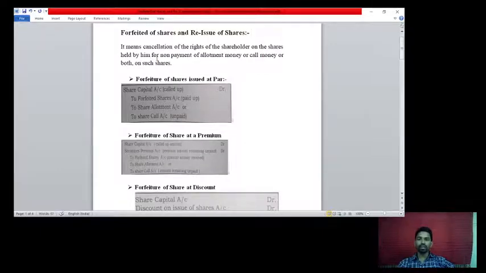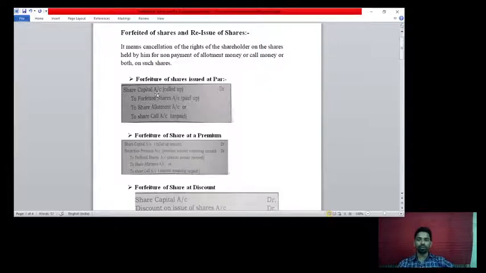Now, how to pass the entry related to forfeiture of shares at par, forfeiture of shares at premium, and forfeiture of shares at discount? At that time we have to pass separate entries. First, forfeiture of shares issued at par: how to pass the journal entry? Share capital account debit, which is the called up amount, debit to forfeited shares account, paid up, to share allotment account or to share call account, unpaid.